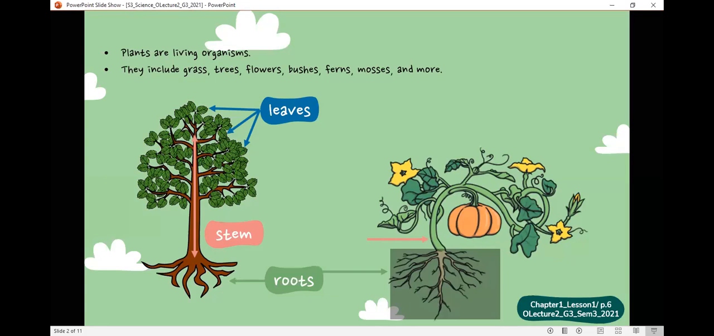Thanks a lot. Majd, what are these? Leaves. Okay, Zakaria, please mute. Bravo, ya Majd. These are the leaves. Thank you. Celine, what do we call the yellow part of the pumpkin plant? These yellow things, what are they?